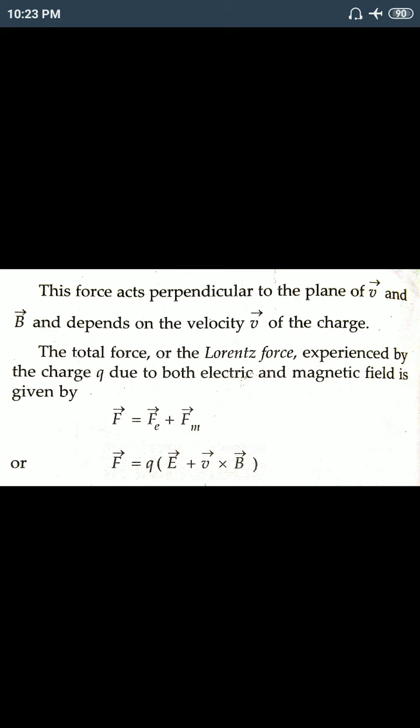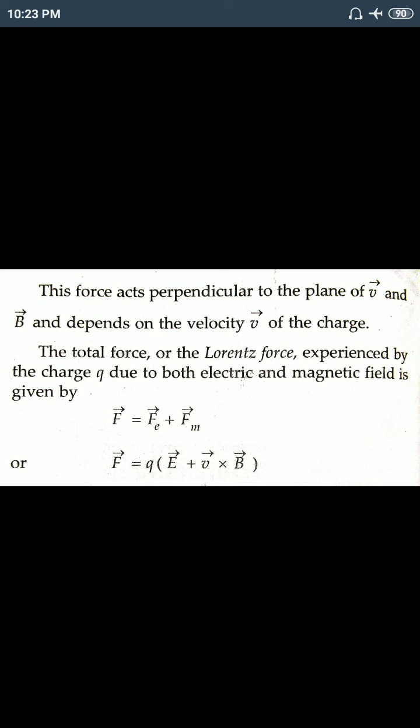When you solve a problem, carefully read whether the magnetic force is given or the electric force is given. Lorentz force is the total force of the electric and magnetic field. But if it is only Fm equals Q into V cross B, that is called the Lorentz magnetic force.